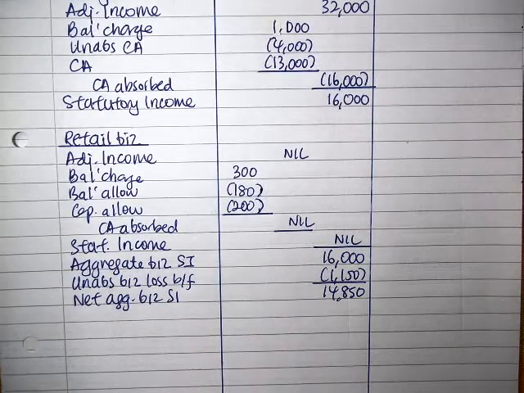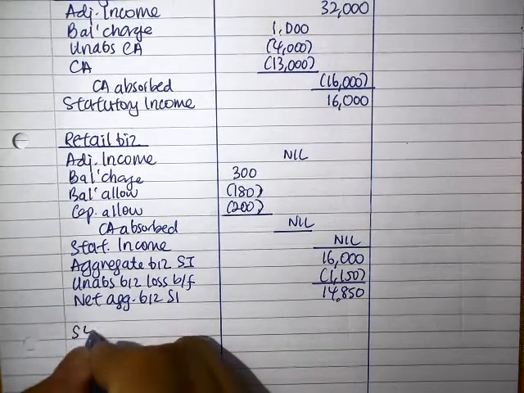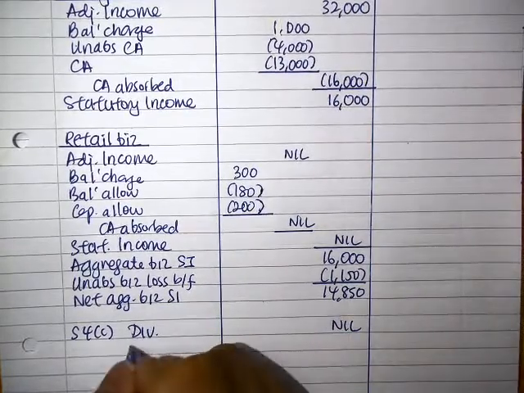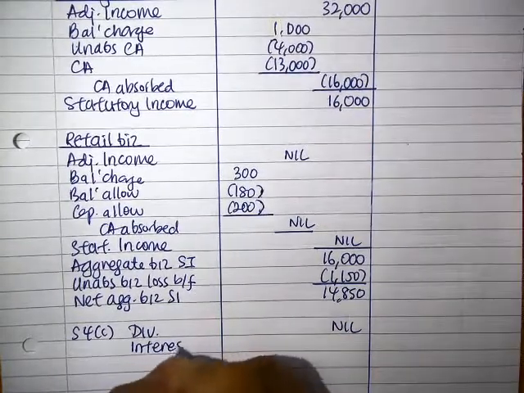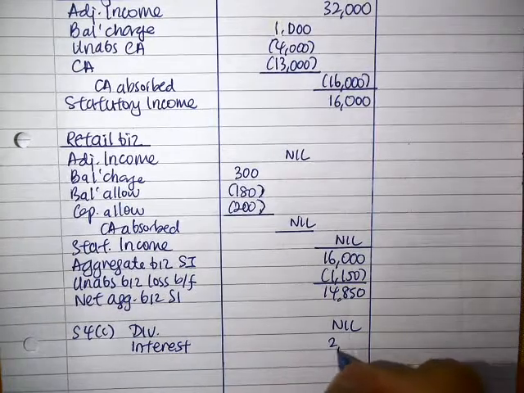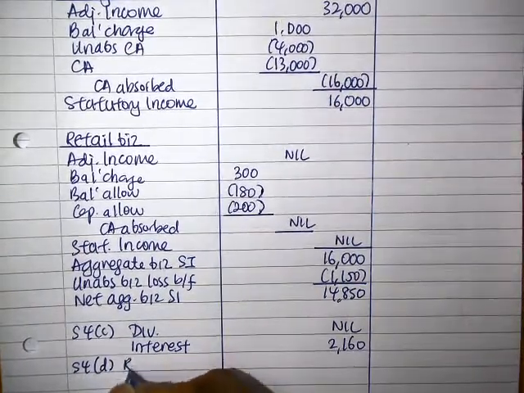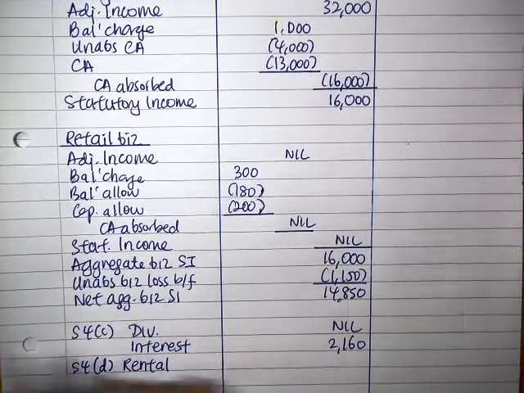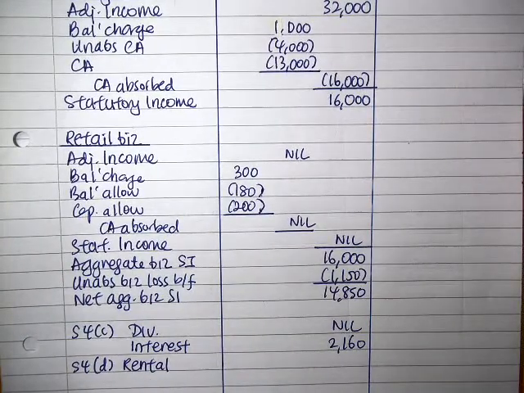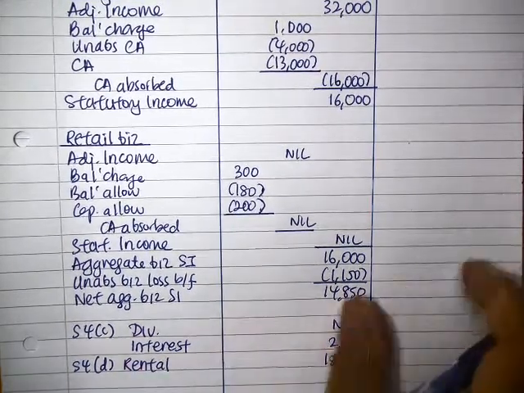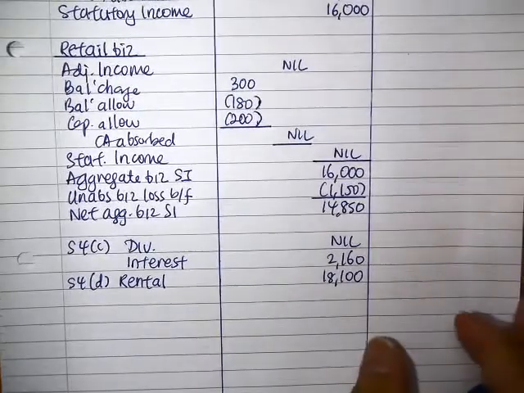Okay, so we finish off with this. We have 4C: dividend, nil. The interest from the bank is 2,160. And we have 4D, rental, and you're just going to combine both of them. So it comes to 18,100.